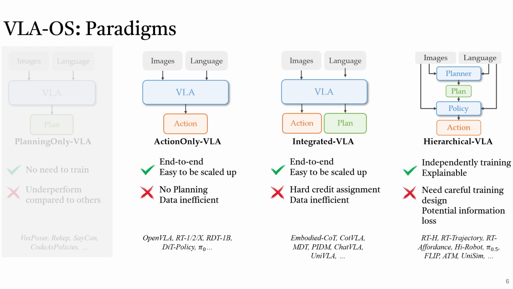The advantage is that the high-level and low-level can be independently trained, which makes the training process data efficient, and the high-level network can leverage internet-level data with no action labels. However, training a hierarchical structure requires careful training design to ensure convergence, and using explicit planning representations as the intermediate representation may cause potential information loss compared to the original inputs.